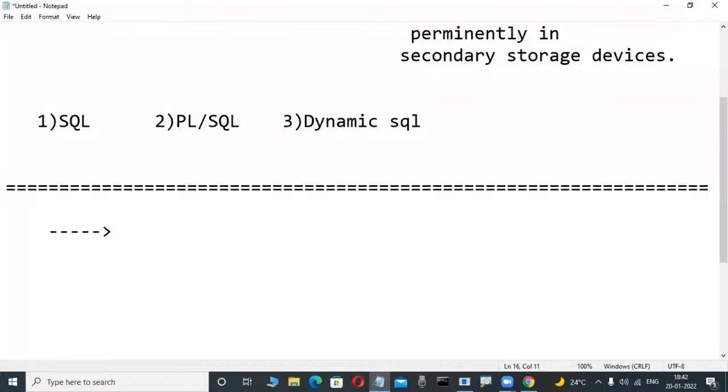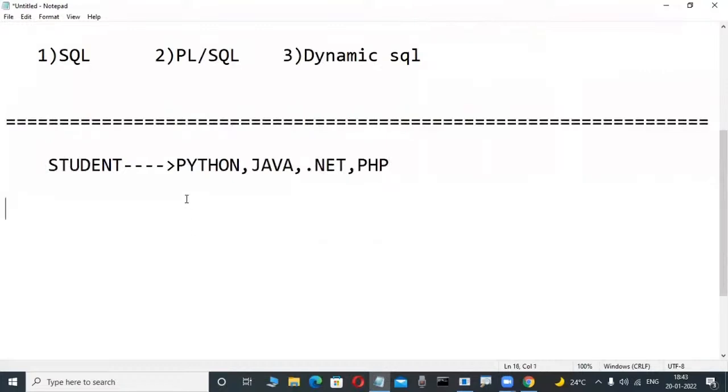First, from the student point of view. So many students are learning front-end courses. Nowadays they are learning Python, otherwise Java, .NET, ASP.NET, web-based applications, and PHP. These types of front-end applications they are all learning. These persons are web-based application programmers. Web-based is also possible in Java or Python. In the project side, these web-based application programmers compulsorily need minimum knowledge of databases.